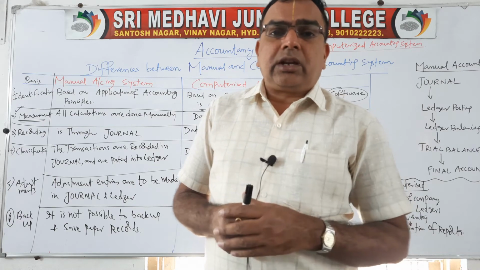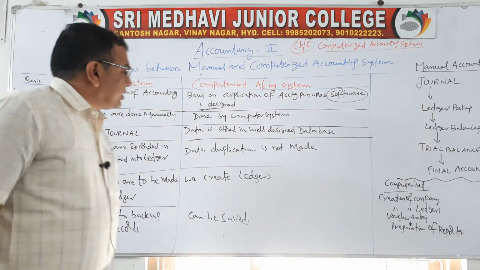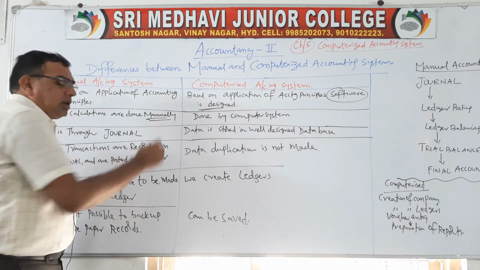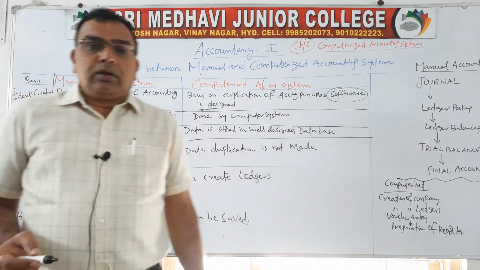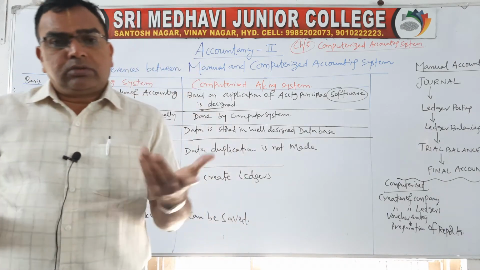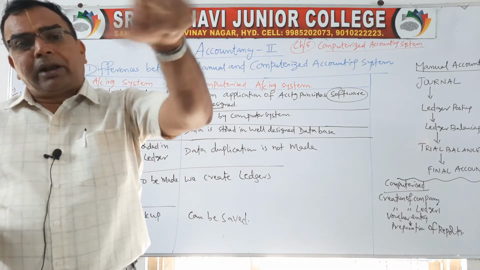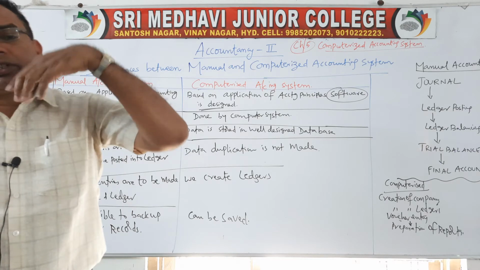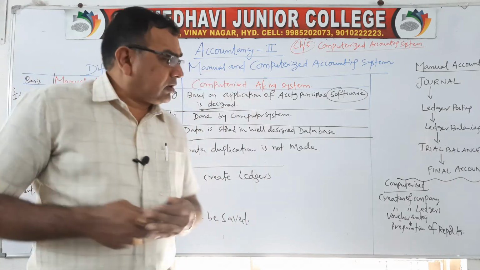So all such calculations under manual accounting system you have to do manually, means you have to do your brain work. As you know that in intermediate, a calculator is not allowed, so generally you will be practicing manual calculation. Like 50,000 is the asset value, 10% depreciation.